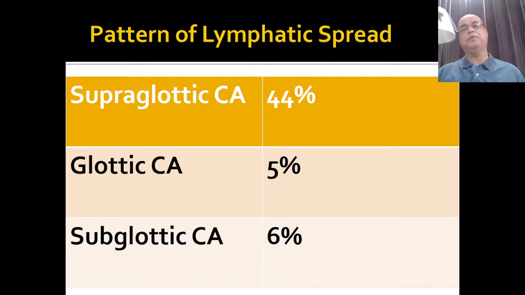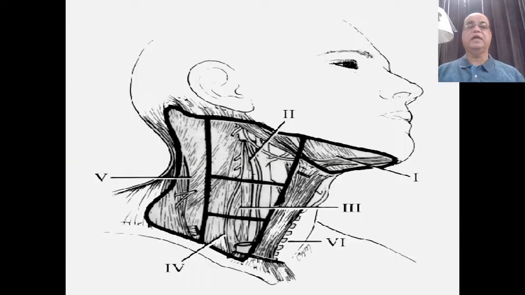So 44% means almost half of the patients at the time of presentation in case of supraglottic growth will have a lymph node metastasis. In contrast, the glottic carcinoma or subglottic carcinoma spread at a very advanced or later stage of the disease, only in 5 or 6% of the cases.